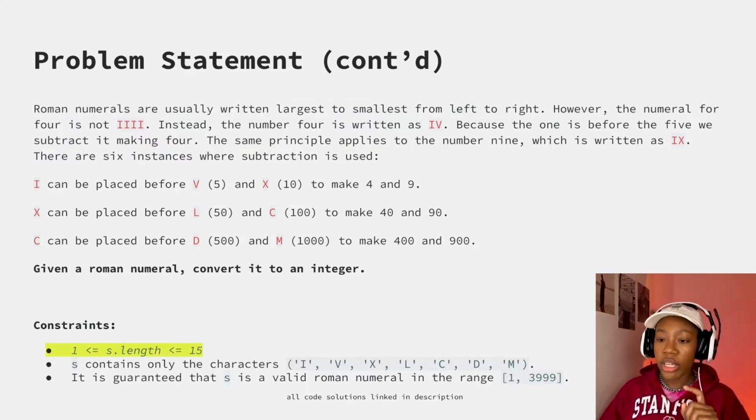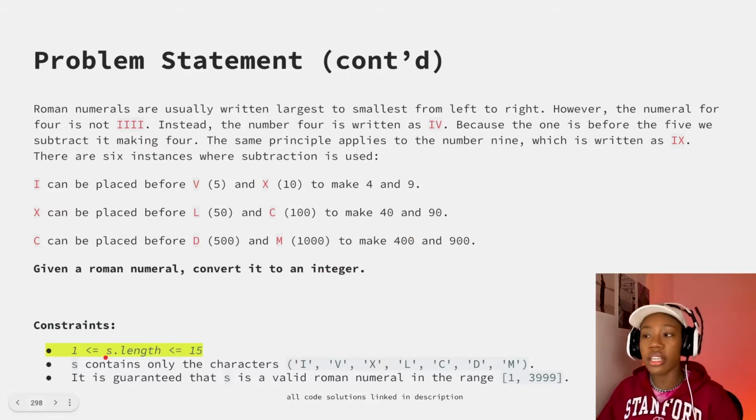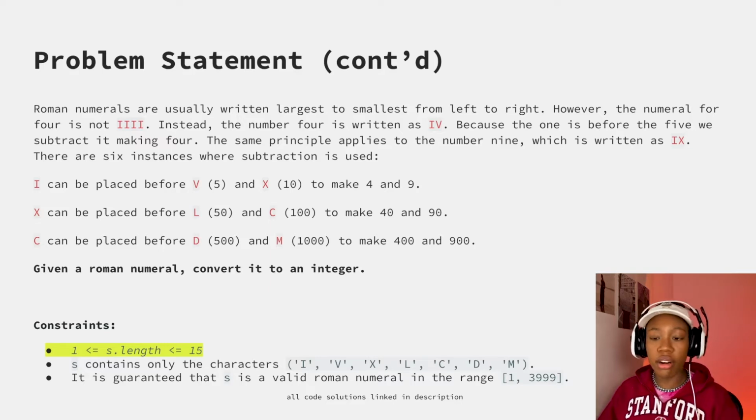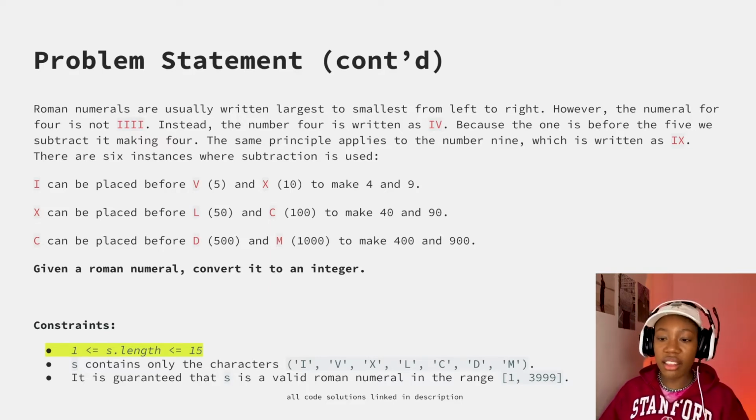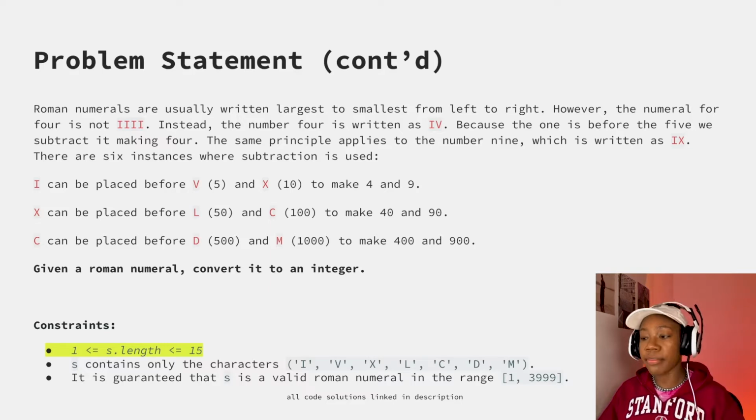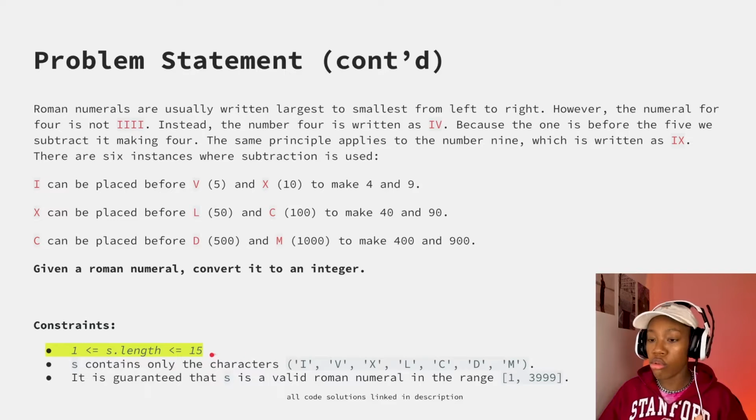From here, we can look at the constraints, and we can see that S is actually not going to be some random input or some random length input. S is only going to be length 1 to 15. And these are very finite numbers. This isn't like negative infinity to positive infinity. This is a very finite, tangible number. So this will also be key a little bit later on when we're talking about what the big O of this problem is.